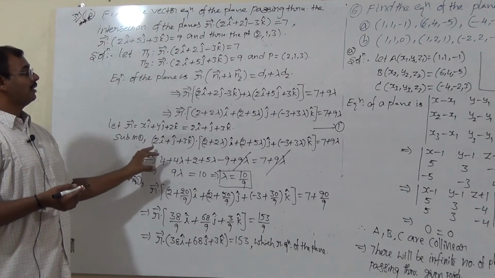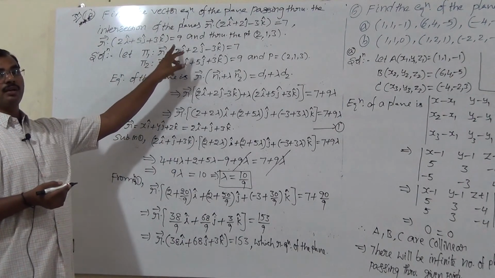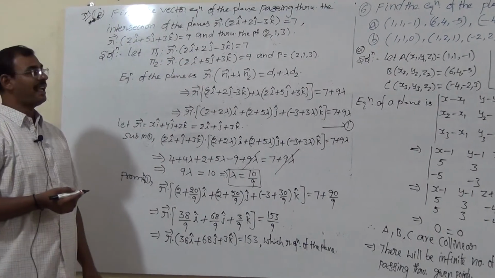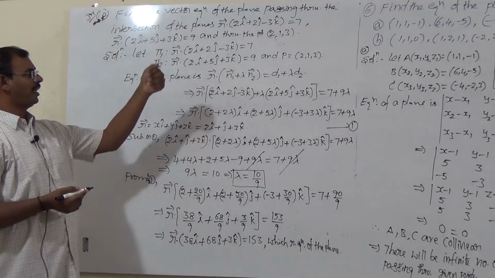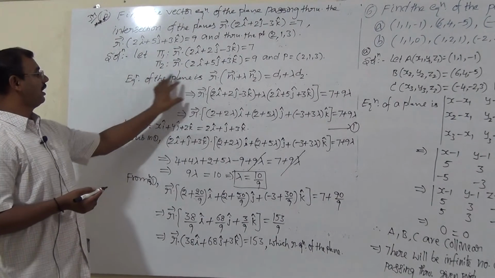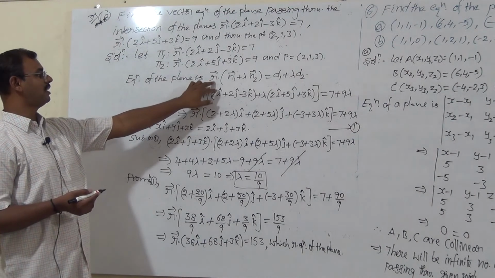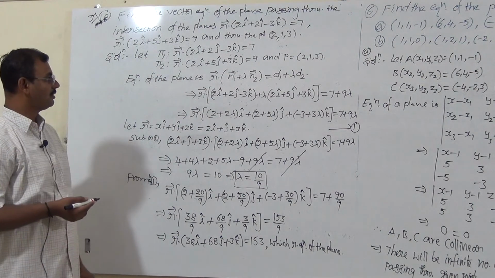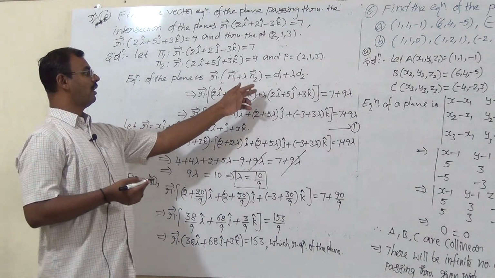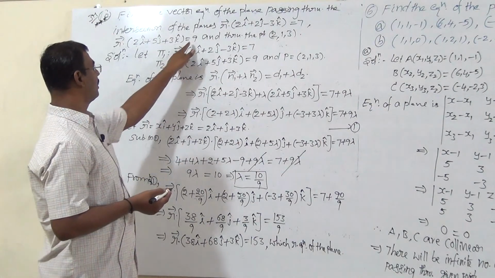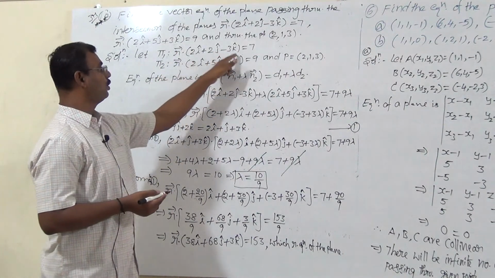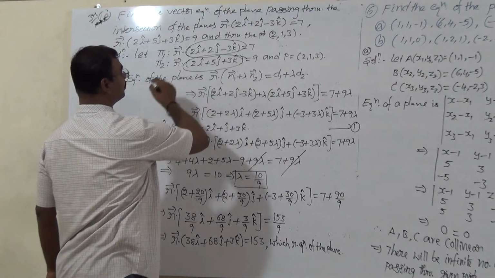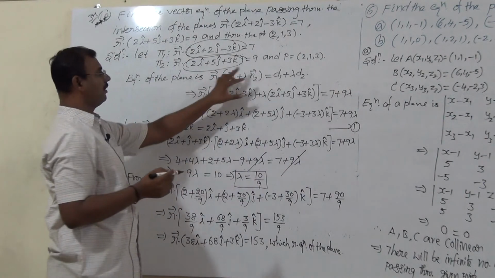So what to do here? Once again I explain. Consider two planes pi 1 and pi 2, and the point xyz is 2, 1, 3, that is any point, the general vector. So the equation of the plane in vector form is r bar dot (n1 bar plus lambda times n2 bar) is equal to d1 plus lambda times d2. So this is the n1 vector, this is the n2 vector. Remember all of you, this is n1, this is n2. Substitute here, d1 and d2.